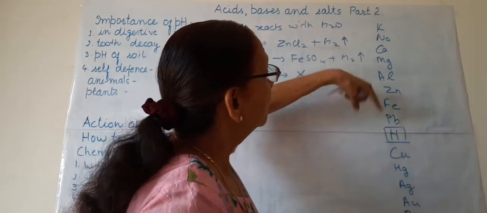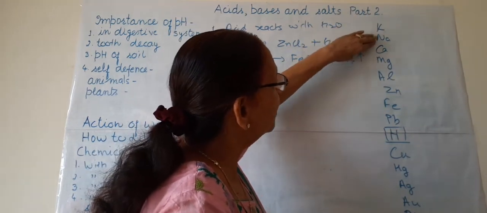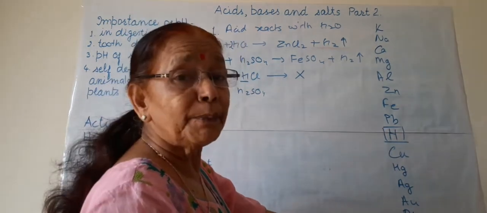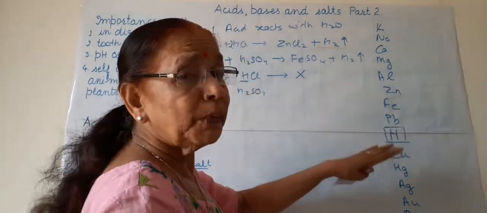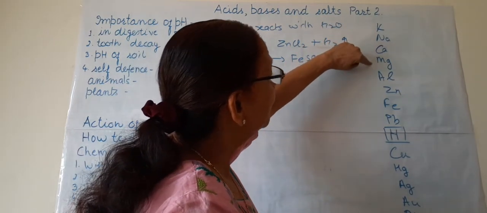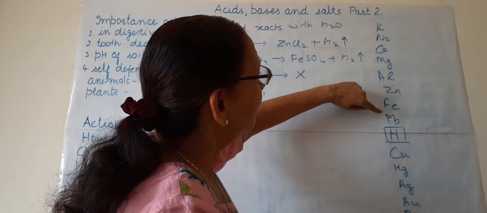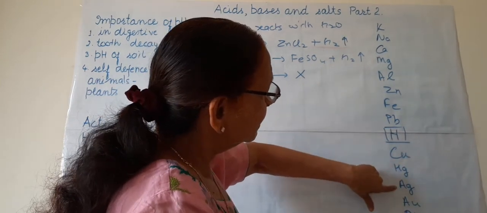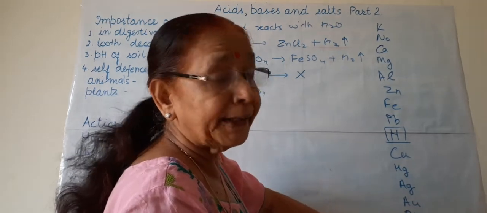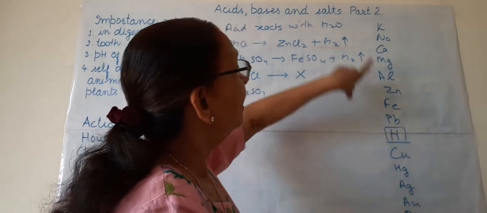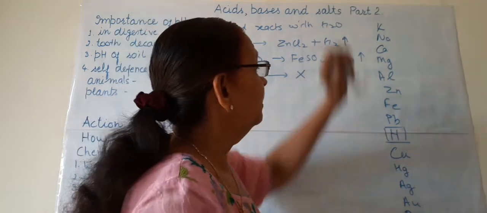The upper metal is the most reactive, and slowly the reactivity decreases up to platinum. You know the symbols of all the metals: potassium, sodium, calcium, magnesium, aluminium, zinc, iron, lead, hydrogen, copper, mercury, silver, gold and platinum. So this is the least reactive, these are noble metals, and these are the most reactive.